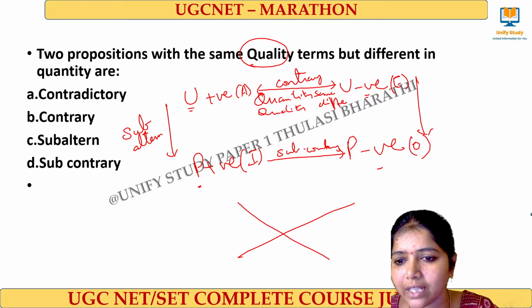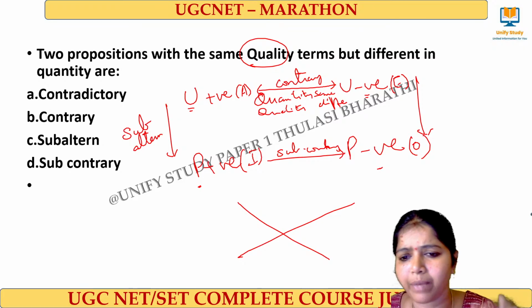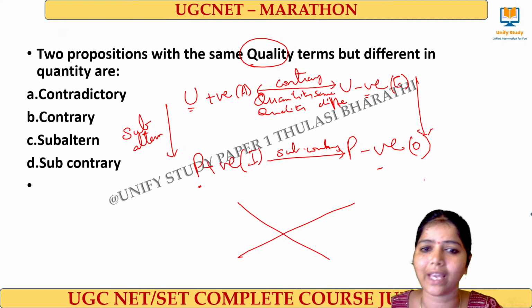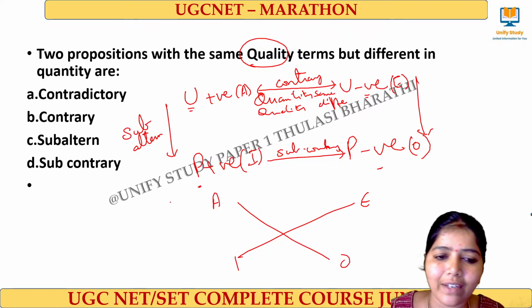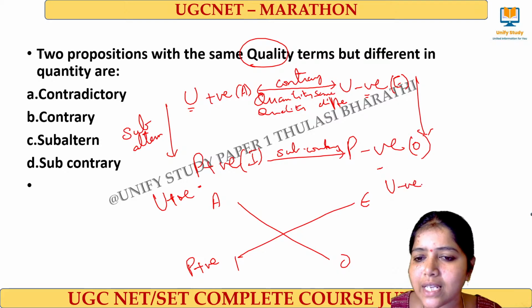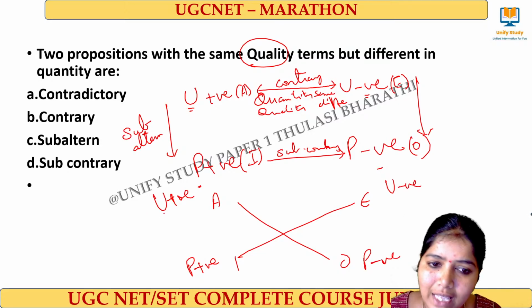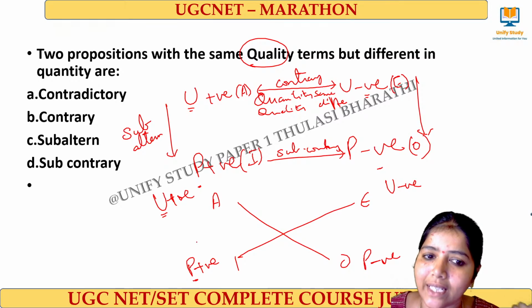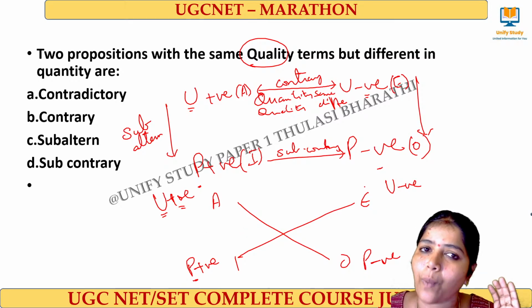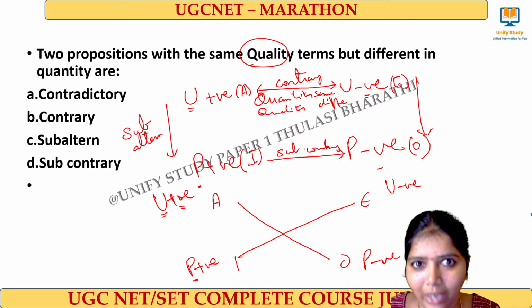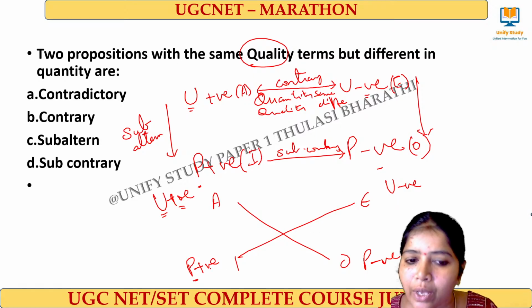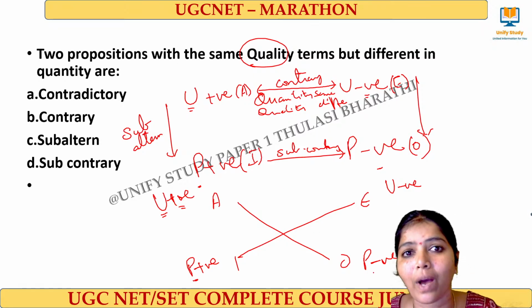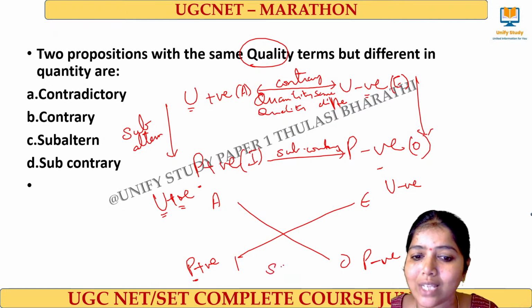Is it clear? Yes. Many of you have given the wrong answer. Please do check very carefully. The simple thing is to draw this diagram, A, E, I, O and their corresponding terms. This is universal positive, this is particular positive, this is universal negative and this is particular negative. This universal and particular we call quantity, and this positive and negative we call quality. So same quantity, different quality with respect to universal is called contrary. Same quantity, different quality with respect to particular propositions is called sub-contrary.